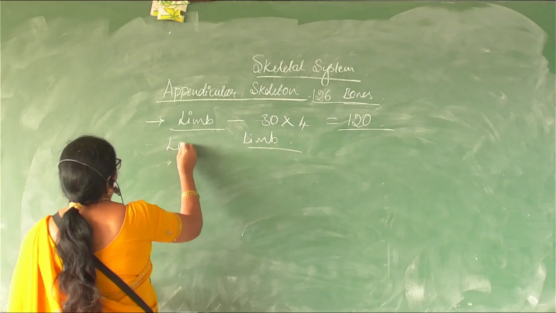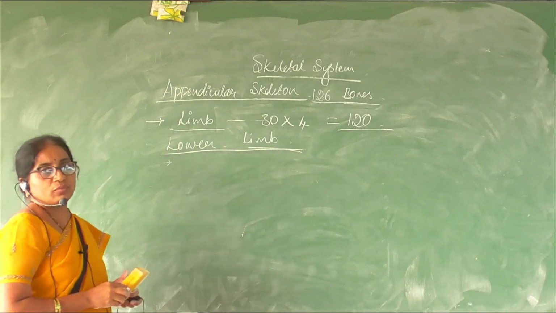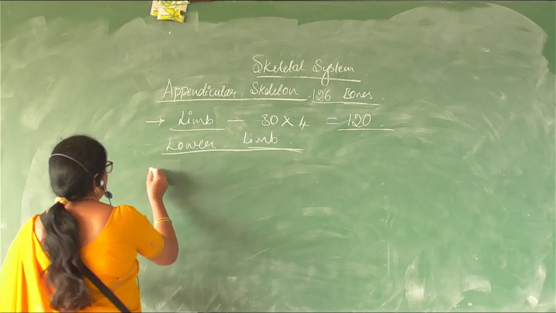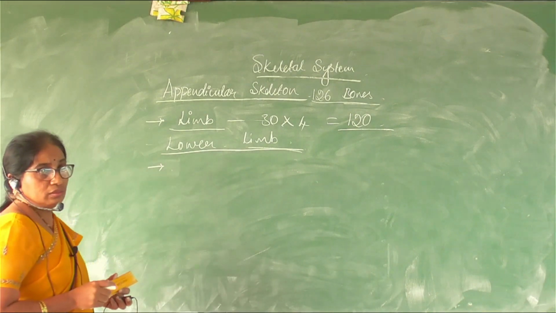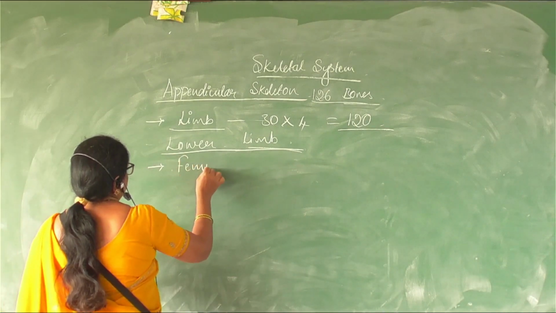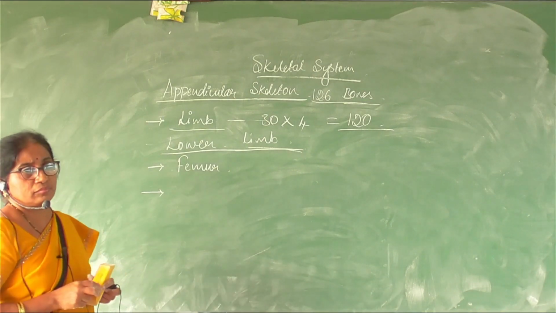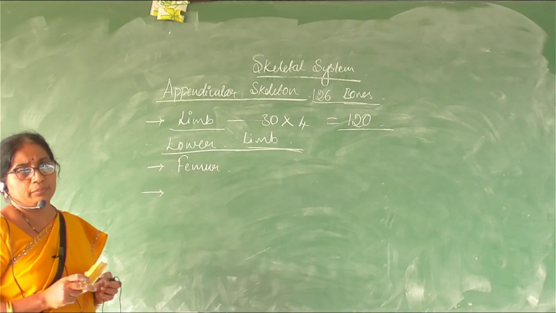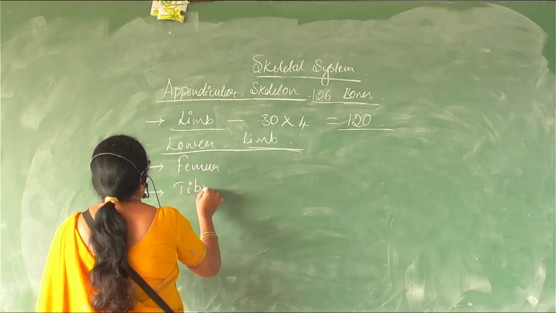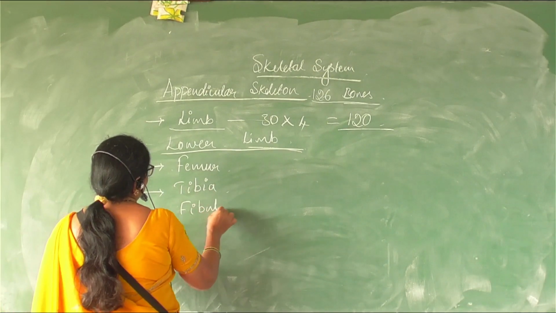Coming to the lower limb. The strongest bone, femur. Next, tibia, fibula.